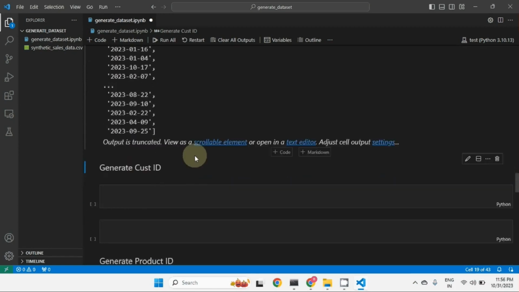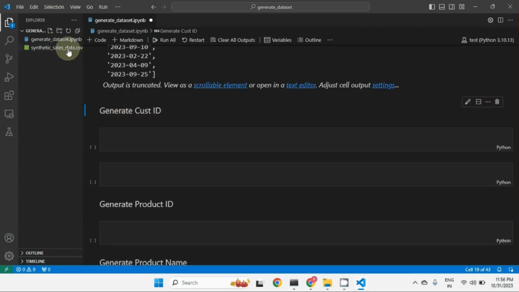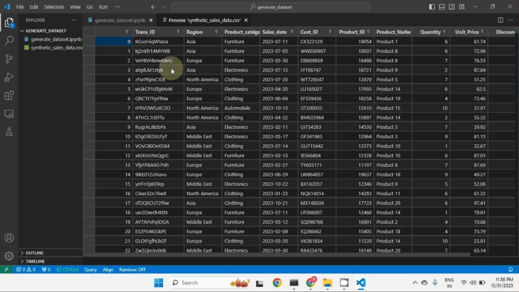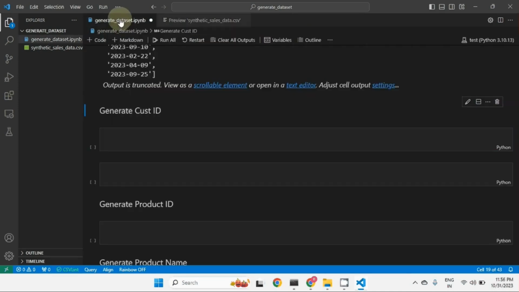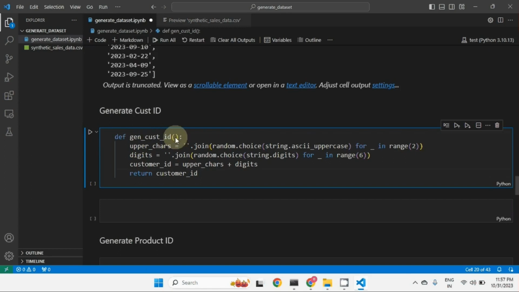Now next is generating the customer ID. So transaction date generated, region generated, product category generated, sales, customer ID. If you see the format of customer ID, every customer ID starts with 2 characters followed by 6 digits. For this we'll write a function, generate customer ID.